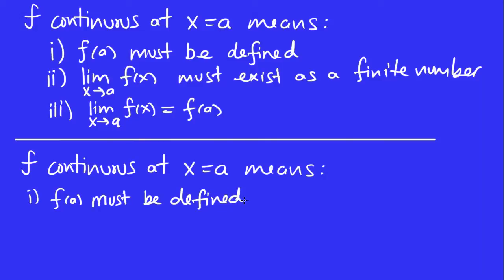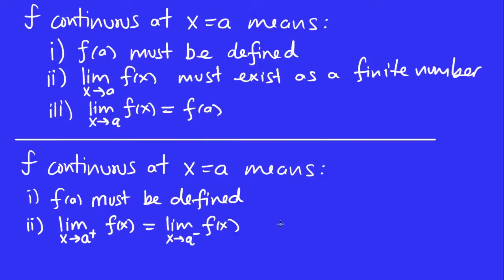But this next part is a little bit more interesting. Let's see what I write here. I'm going to say the right-hand limit is equal to the left-hand limit, as finite numbers, okay? So in other words, I can't have both sides being plus infinity or something.